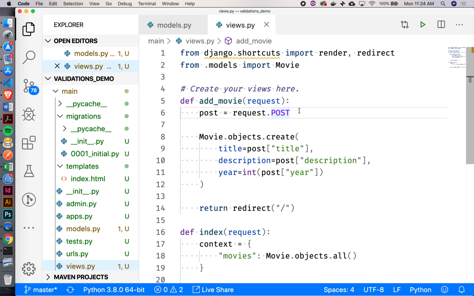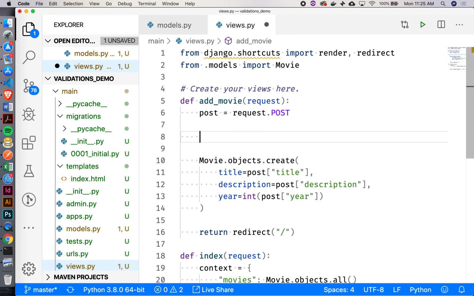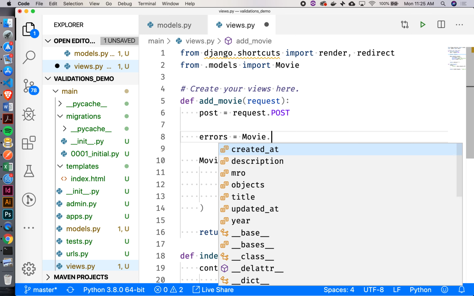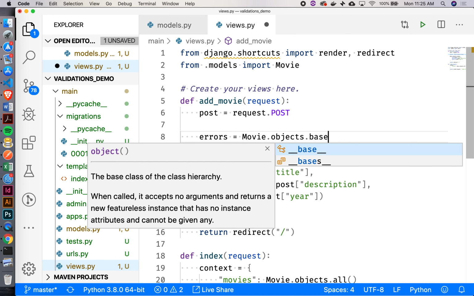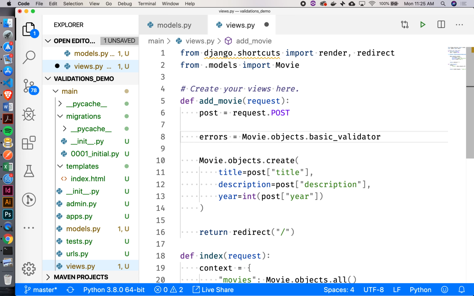So I'm going to say something like this. Errors equals movie.objects.basic_validator. And then what do you guys think I'm going to pass into this basic validator? So it's telling me right there it needs the post data, right? Okay. I have that saved in the variable right now, which is right here. So I can just pass in the post, right?